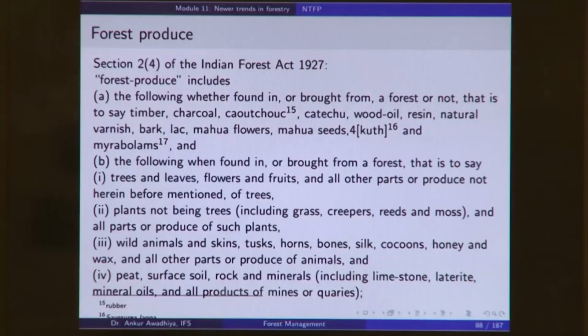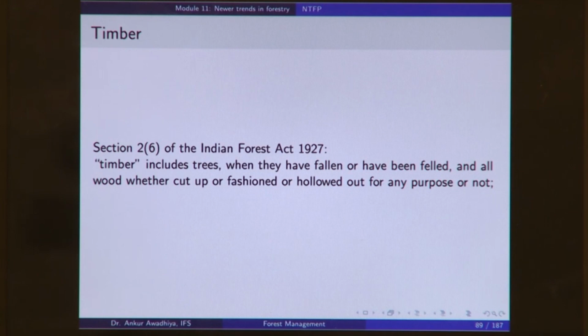And when we say non-timber forest produce, from all of these forest produce, we subtract timber, because as we saw here, forest produce includes timber. So, if you remove timber, whatever else remains is a non-timber forest produce. Now, the next question is, how do we define timber? Is timber the wood that is there in the standing trees, or the wood that is coming from fallen trees or from cut trees? What is timber? So, the Indian Forest Act also defines timber as "timber includes".